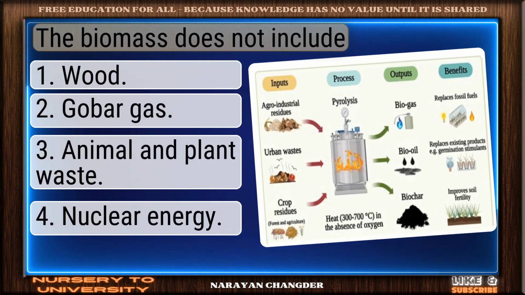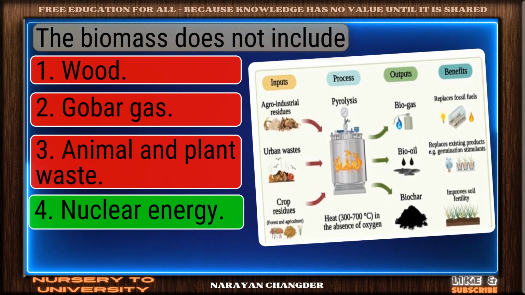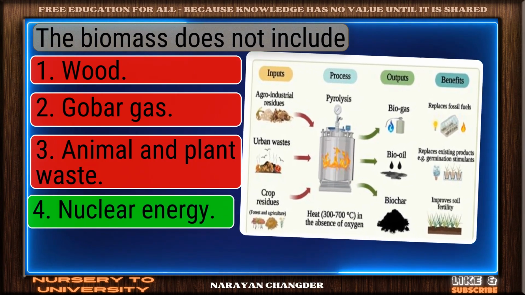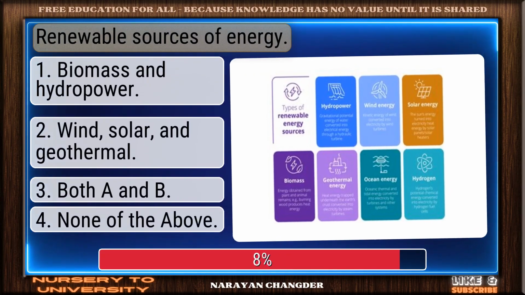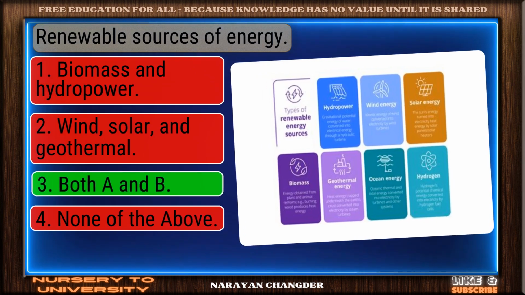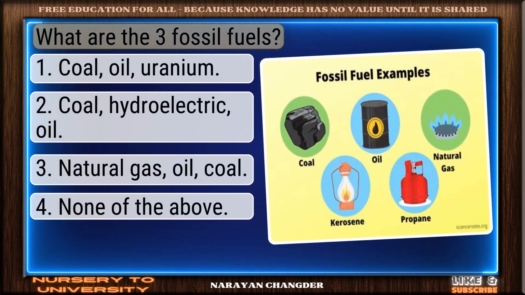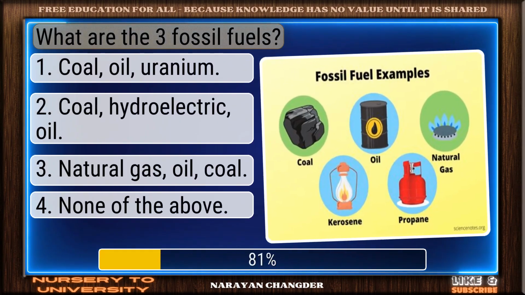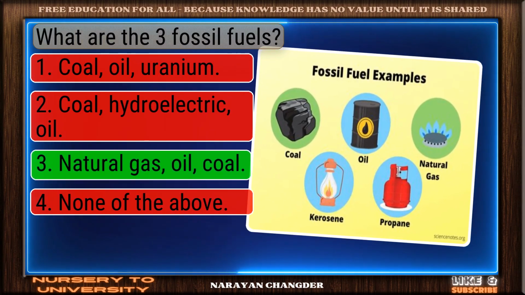The biomass does not include. Perfect. Nuclear energy is the one. Renewable sources of energy. Clear logic. Both A and B is sound. What are the three fossil fuels? Smart pick. Natural gas, oil, coal is correct.